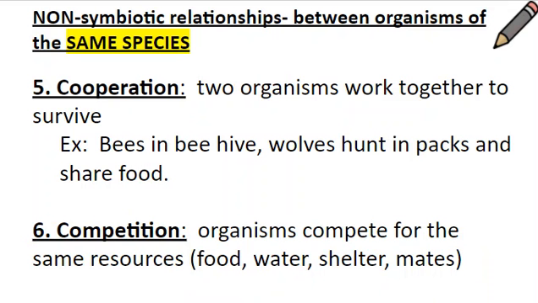So here are some non-symbiotic relationships between organisms of the same species. Remember, symbiotic relationships are relationships between two different species. Now we're talking about relationships within the same species. Cooperation is when two organisms work together to survive. For example, bees in a honey hive, wolves that hunt in packs are examples of cooperation.